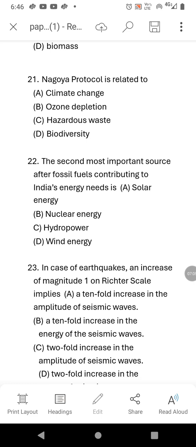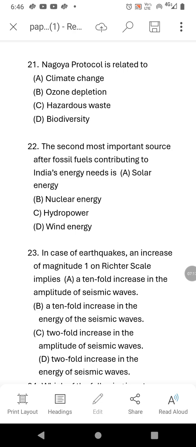And ozone depletion means Montreal Protocol. Hazardous waste means Basel Convention. Remember that Nagoya is